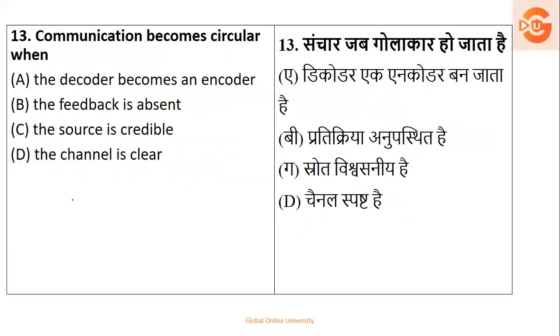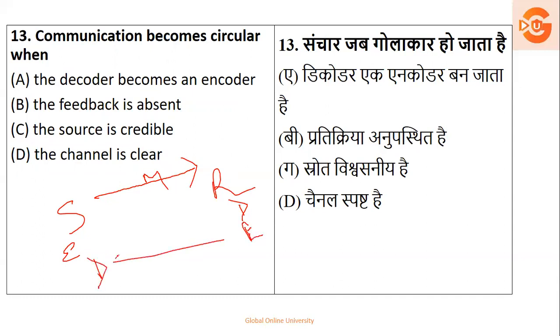Next, communication becomes circular when? See, here is the sender, here is the receiver. Sender sends a message to the receiver with the help of a channel or medium. Okay, the sender encodes, the receiver decodes. Now when the receiver has to give a message back, this one becomes the encoder and this one becomes the decoder. The message is coming back, it means it is in the form of what?